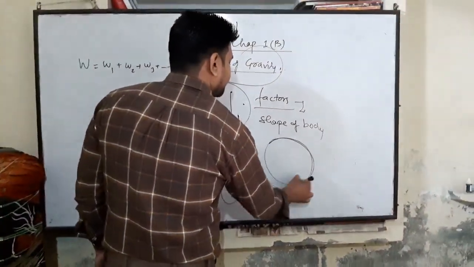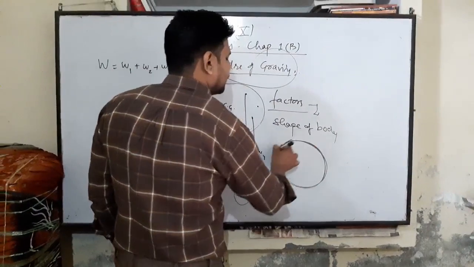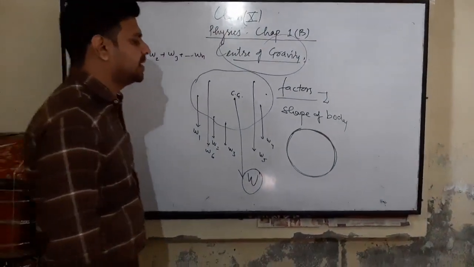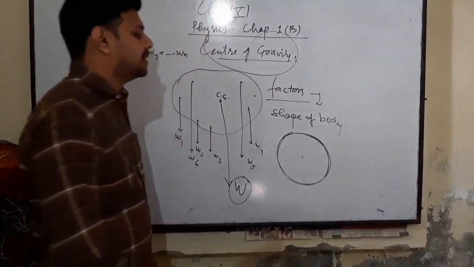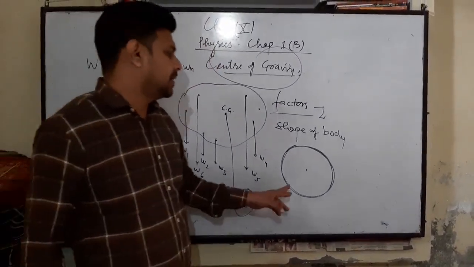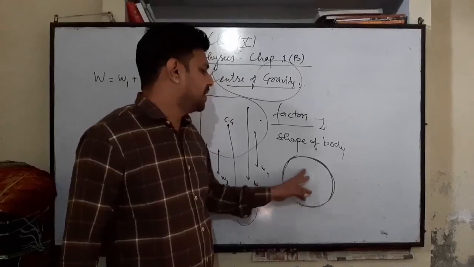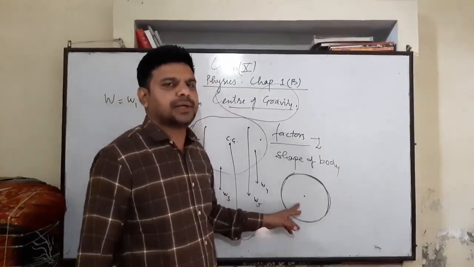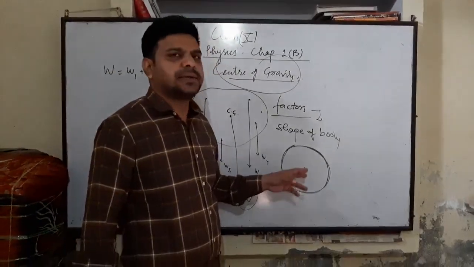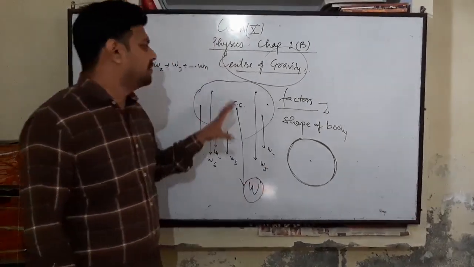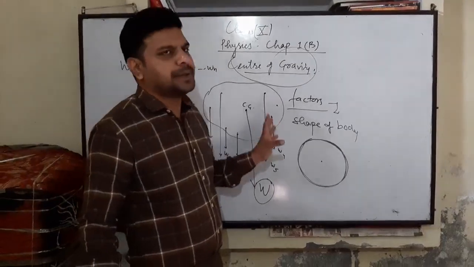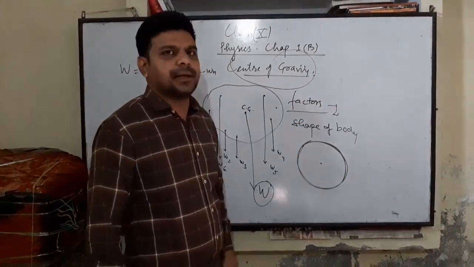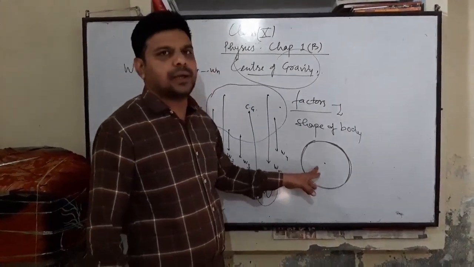For a ring, the center of gravity lies at the geometrical center, and you can see there is no material distributed there. It may be located outside the material, such as for a circular ring.